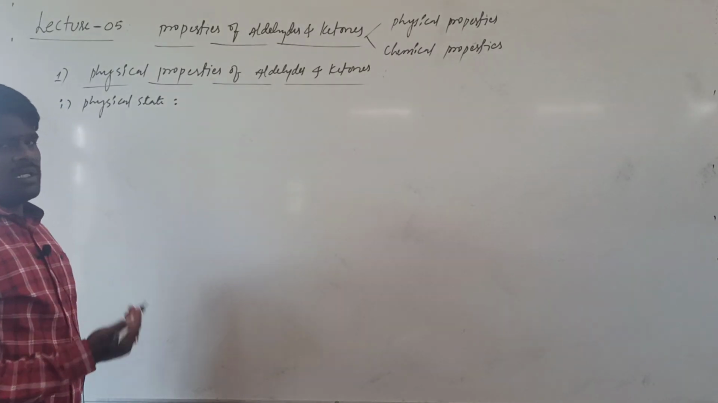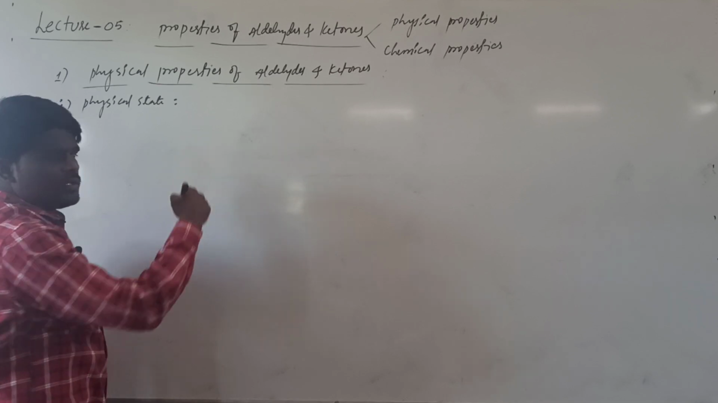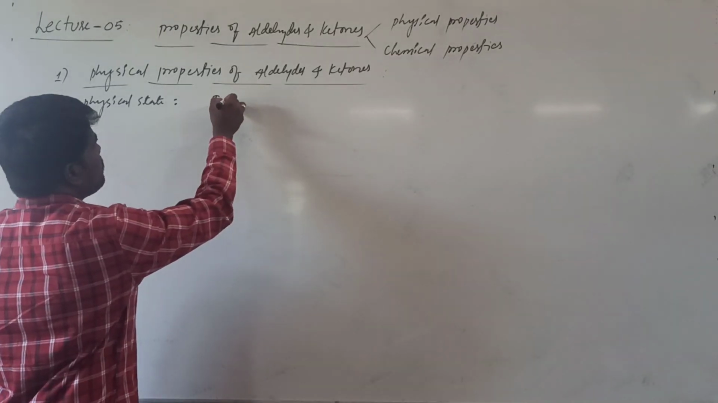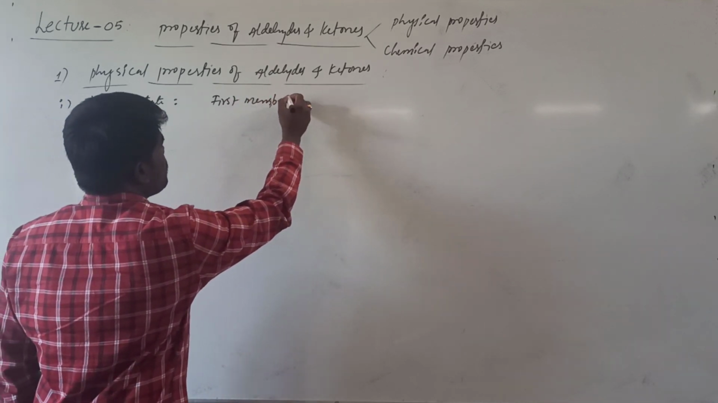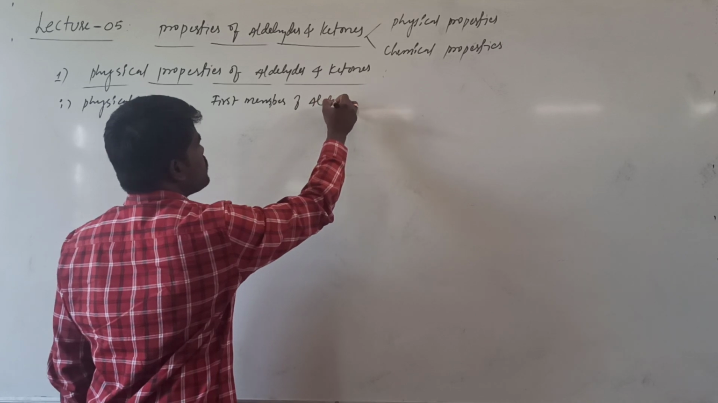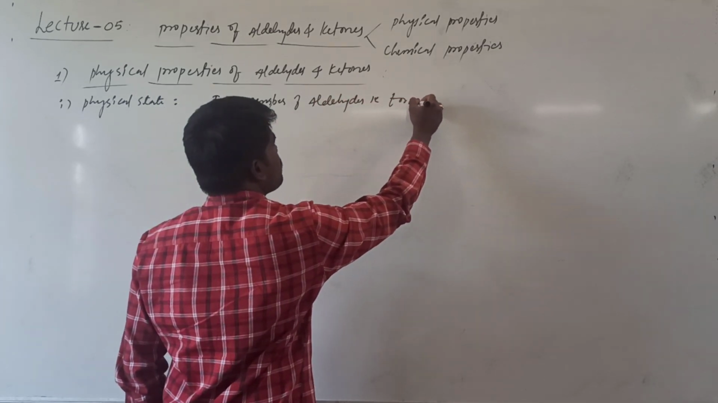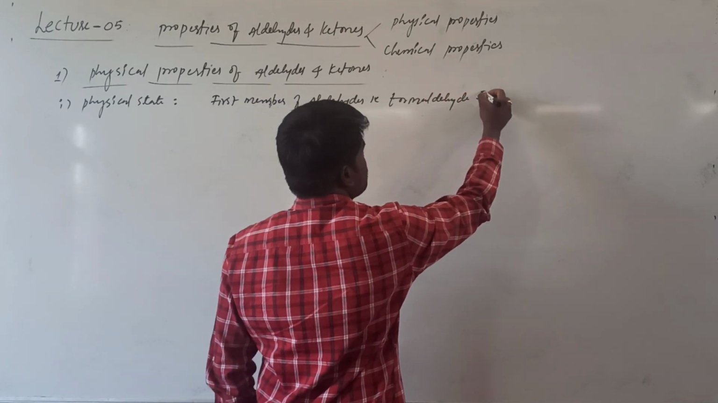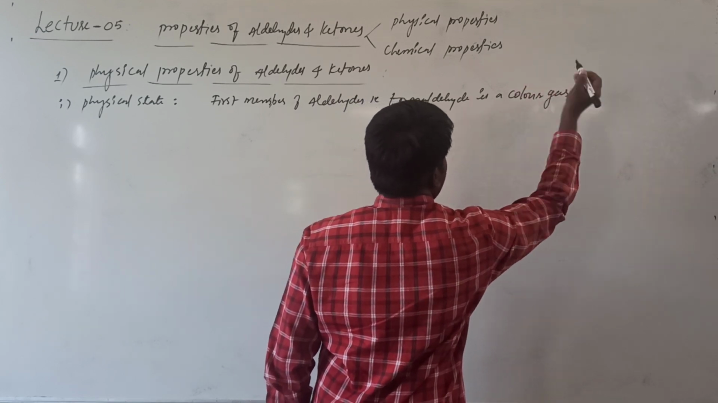Among the aldehydes and ketones, if you are talking about the aldehydes, the first member of the aldehydes, which is called formaldehyde, or we call it methanal, is a colorless gas. Colorless gas it is.